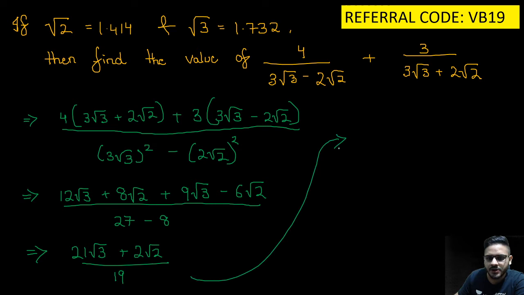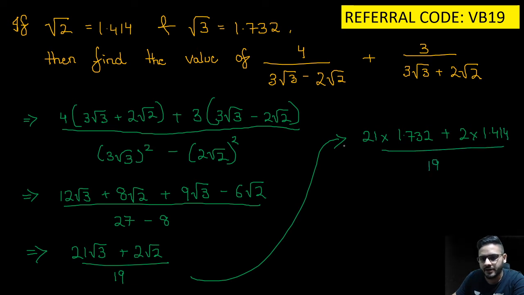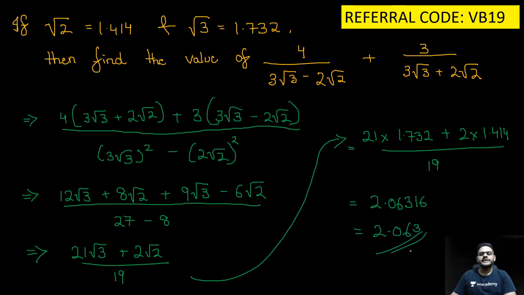Substitute the values, you get 21 into 1.732 plus 2 into 1.414 the whole upon 19. When you solve this, you get the answer as 2.06316, which is nothing but 2.063. Is everyone very clear with it?